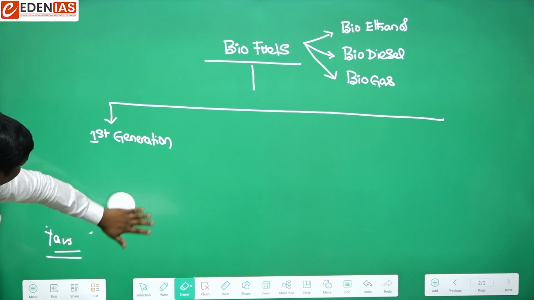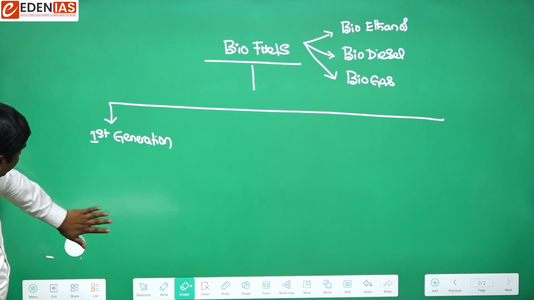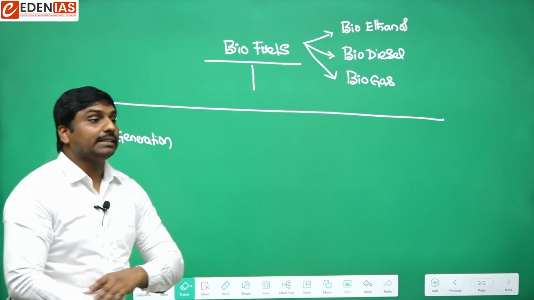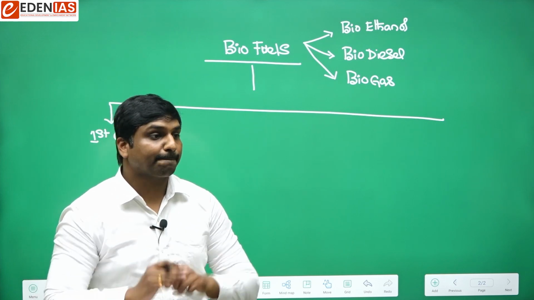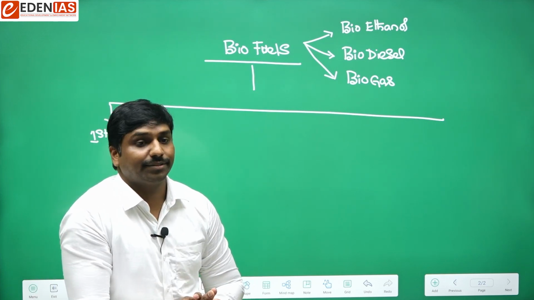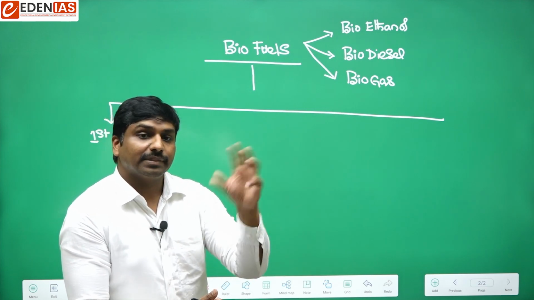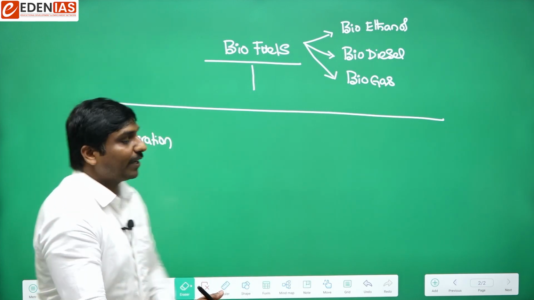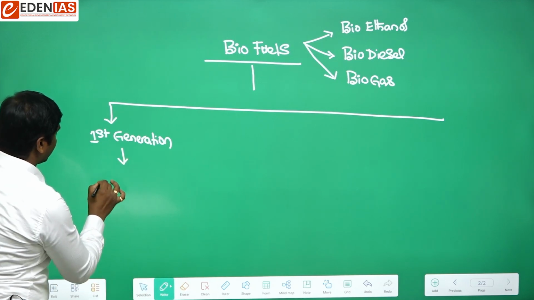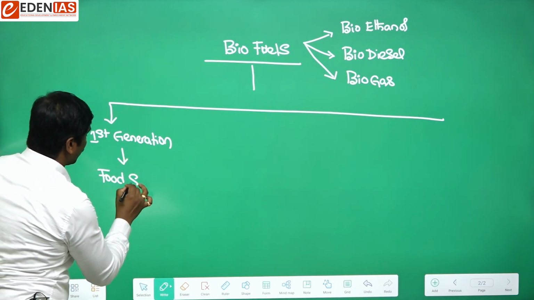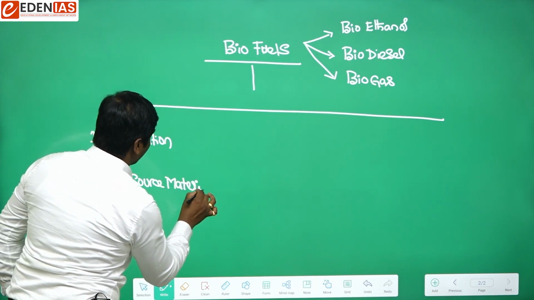When we talk about first generation biofuels, these biofuels are generally produced by using biomass that is derived from food source material.